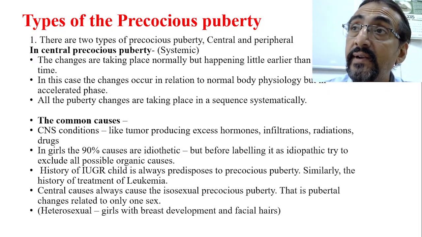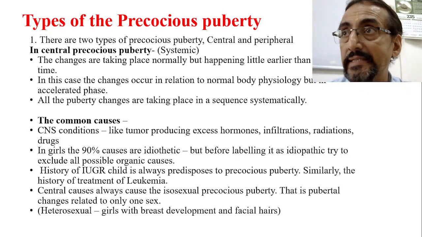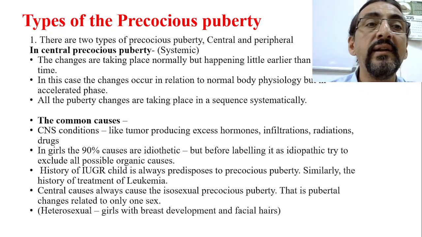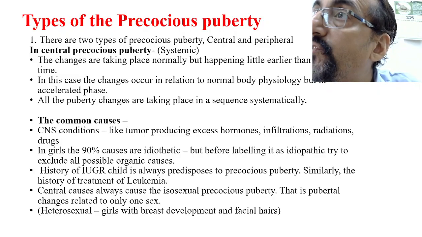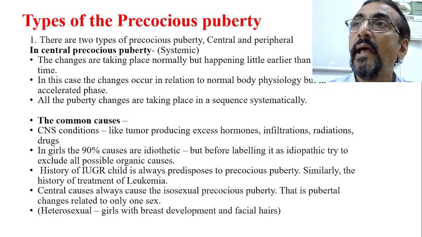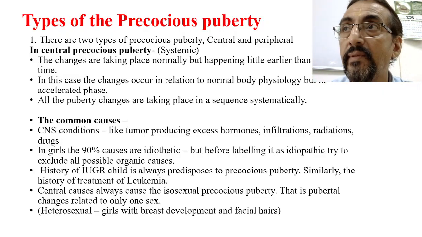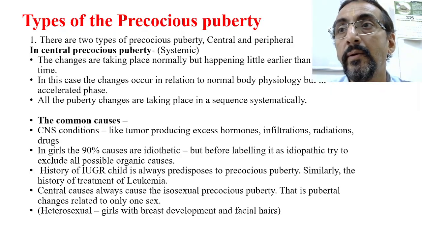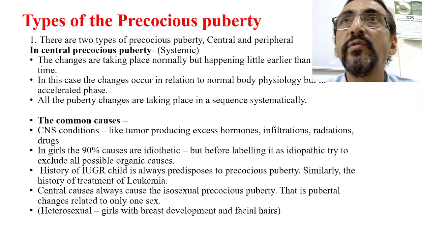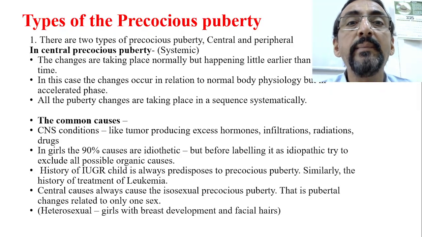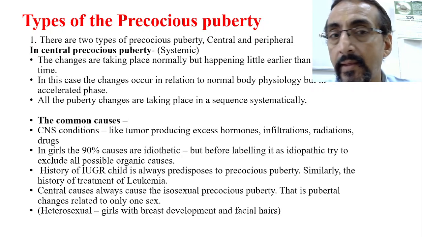So when we witness these types of changes in puberty, it is called central precocious puberty, because everything is mediated by the central pituitary gland. Now, what are the most common causes why central precocious puberty occurs?